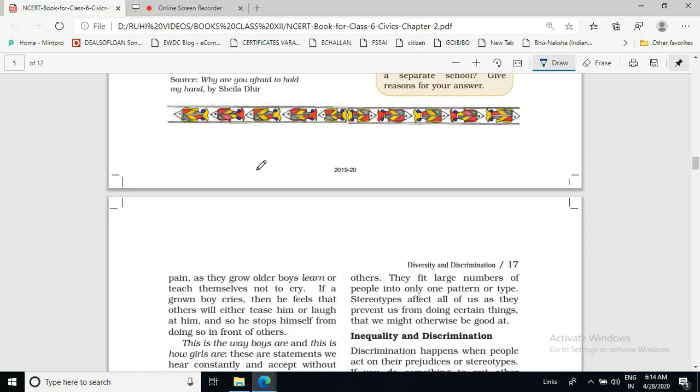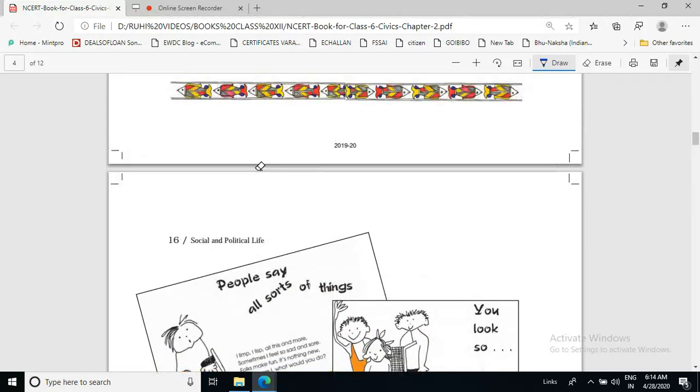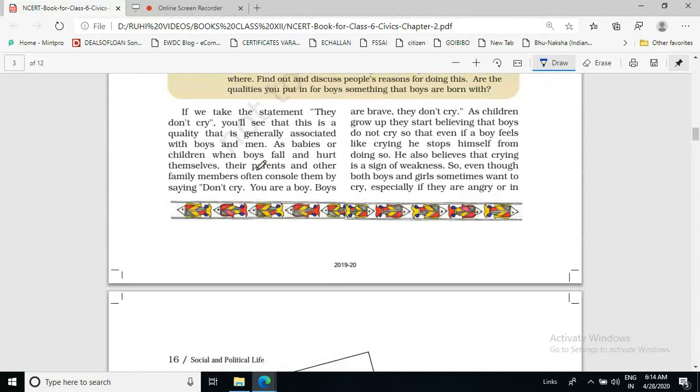or in pain. As they grow older, boys learn or teach themselves not to cry. If a grown boy cries, then he feels that others will either tease him or laugh at him. So he stops himself from doing so in front of others. So this is what a small boy is being taught by his parents, by his relatives, by all the people in the society, that boys don't cry.